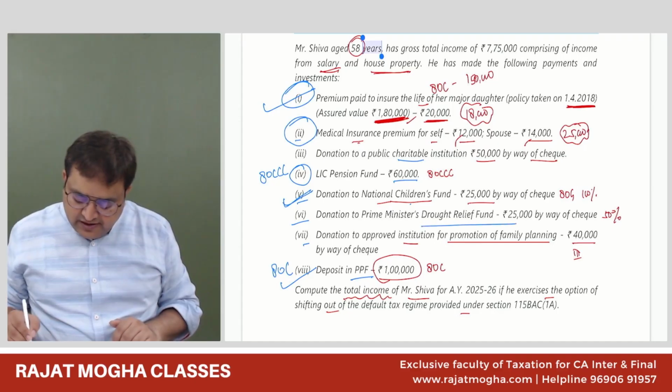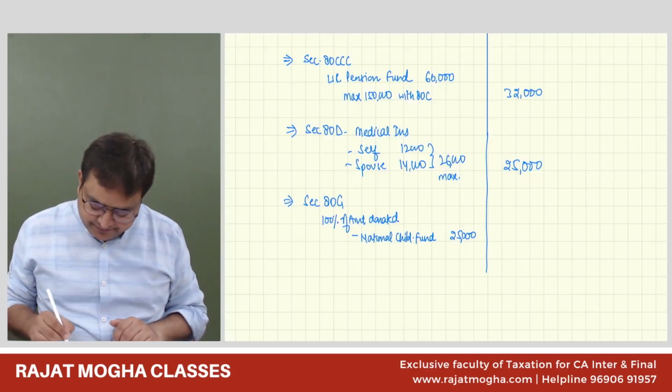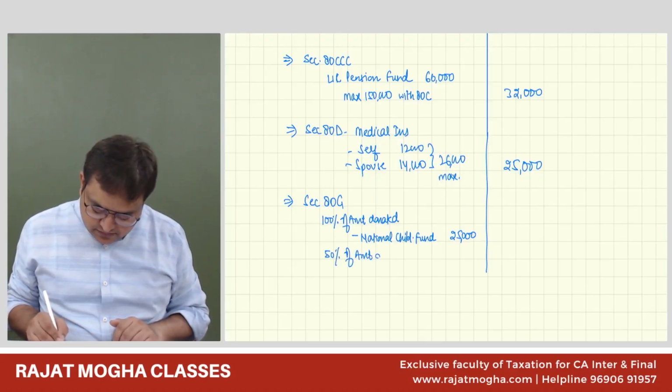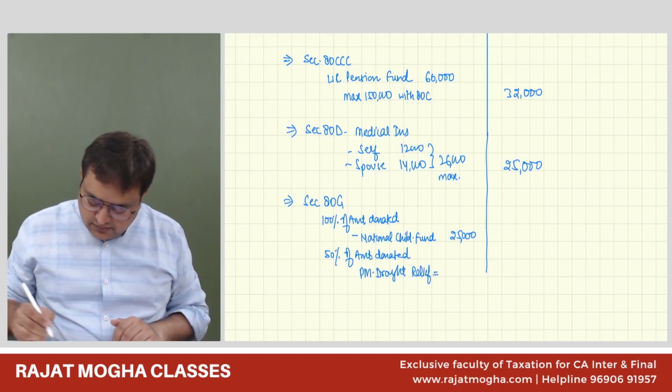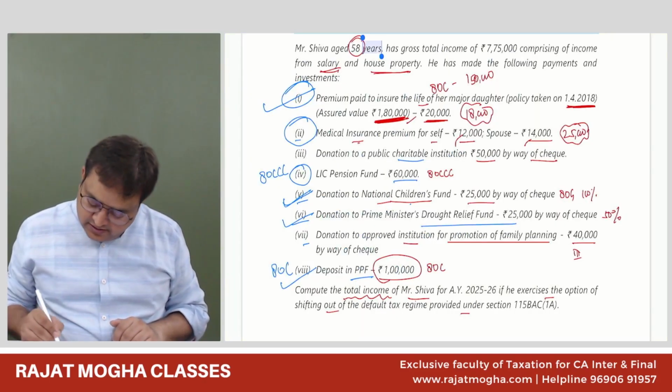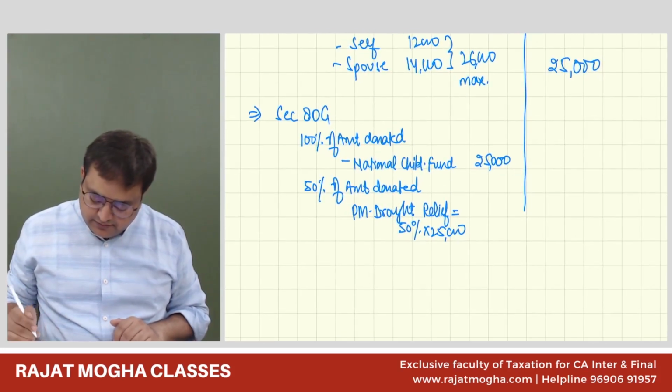Then Prime Minister Drought Relief Fund, sixth, it is 50% of the amount donated, and it would be 25,000 we have done. So we will get only 50% of 25,000, 12,500.